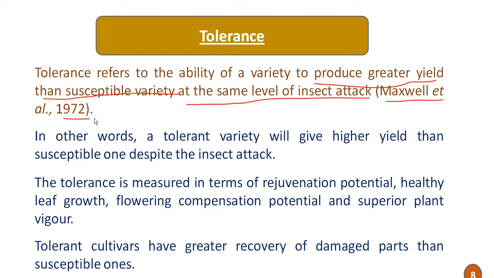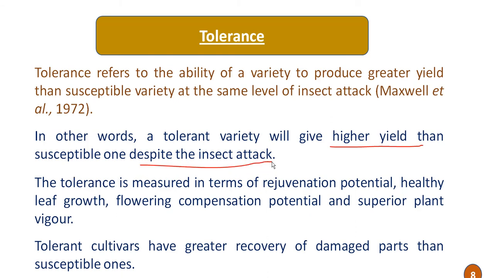According to Maxwell and co-workers, tolerance is the ability of a variety to produce a greater yield than a susceptible variety. In other words, a tolerant variety will give us a higher yield than a susceptible one despite insect attack. And here the tolerance of the variety plays a role.